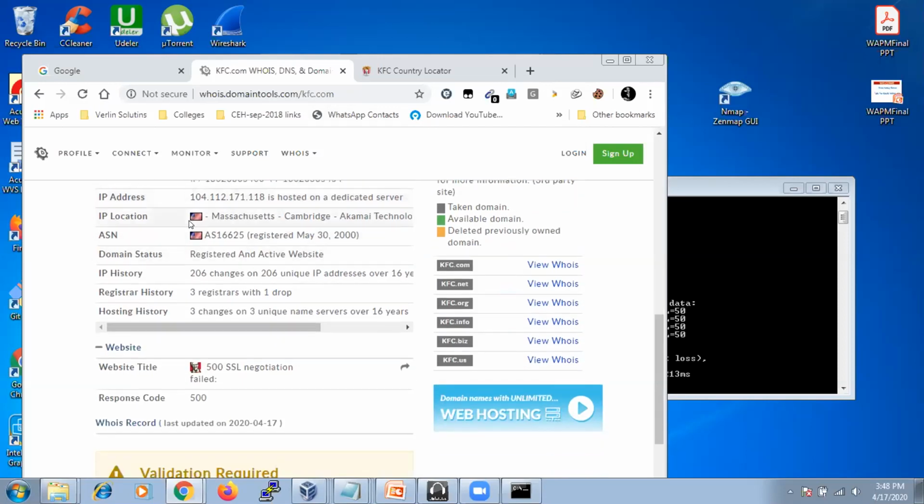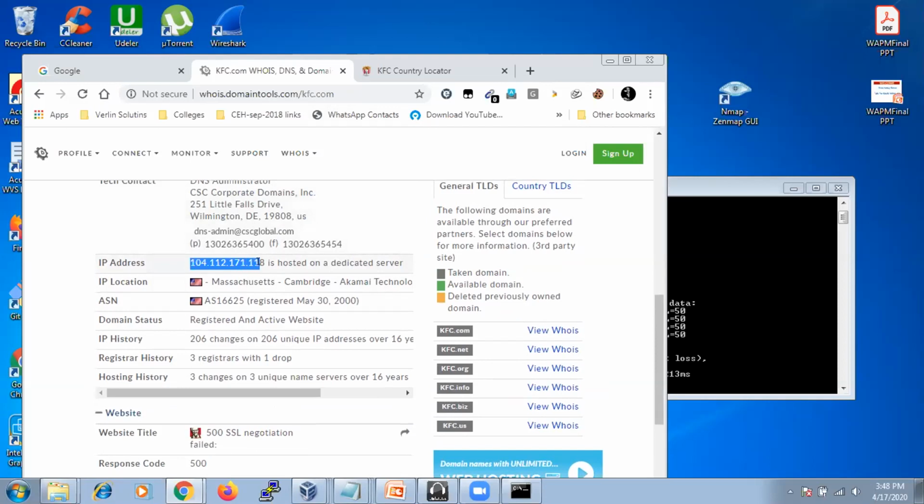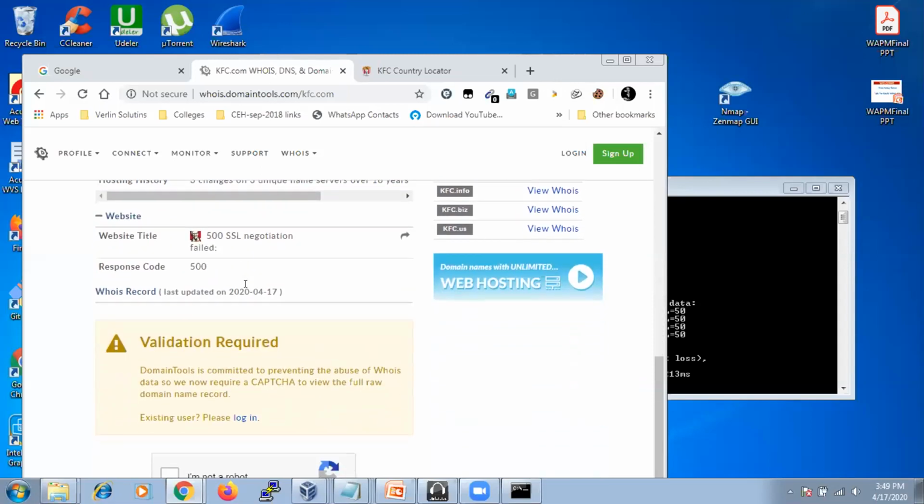And this is the IP address of a particular hosted server. This IP address is nothing but the dedicated server where it was hosted, and we are going to get the IP address of that server. And the IP location: this IP address was located in Cambridge. So here we are going to get the IP location also. And once you're done with this, you can see the next level.